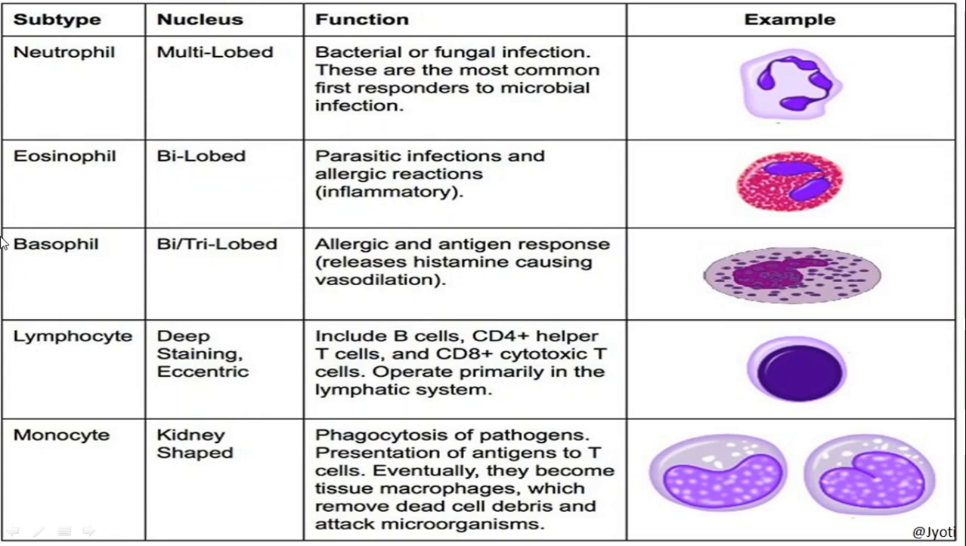Then basophil. Why are they basophil? Because this specific type of granulocyte can be stained by a basic dye. These are bilobed or trilobed. Here you can see they may be bi or trilobed. And their function is allergic and antigen response, and they release histamine causing vasodilation.